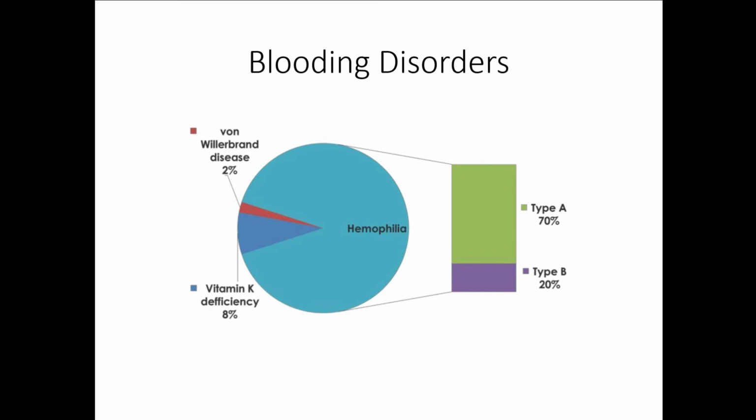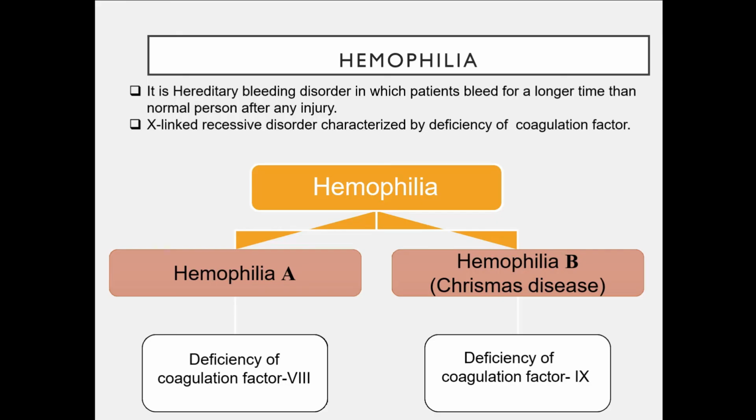Hemophilia is basically of two types, type A and type B. Type A is about 70% and about 20% is type B. So overall, out of 100% bleeding disorders, almost 90% is countable in hemophilia. So hemophilia is a hereditary bleeding disorder in which patients bleed for a longer time than normal persons after any injury.